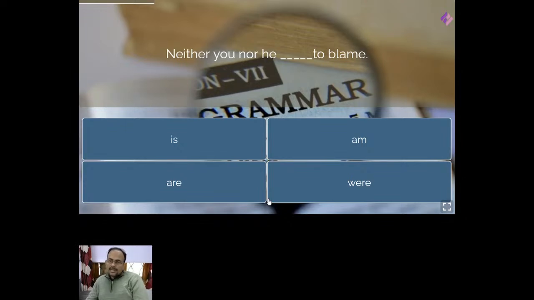You is second person singular, whereas he is third person singular. Neither you nor he dash to blame, right? Neither you nor he dash to blame. So one is second person singular, another is third person singular. So, the subject closer to the verb, that is, here the verb should come, see here, the verb should come here. So the subject closer to the verb is he, which is third person singular, right? Then you tell me what should be the answer. I've given you hint enough.